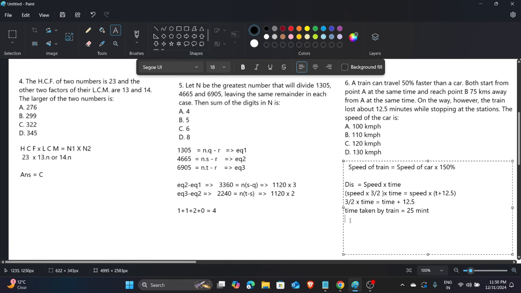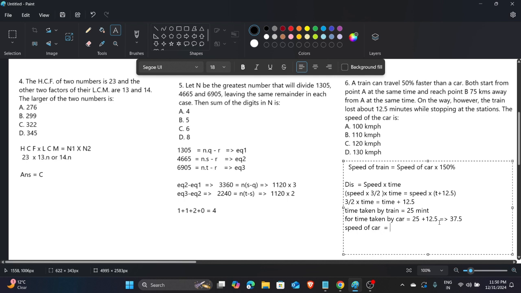Now the time taken by the car is 25 plus the extra time, because the car taking more time is due to the train resting on the platform at that time, while the car is traveling at its constant speed. So the answer we get is 37.5.